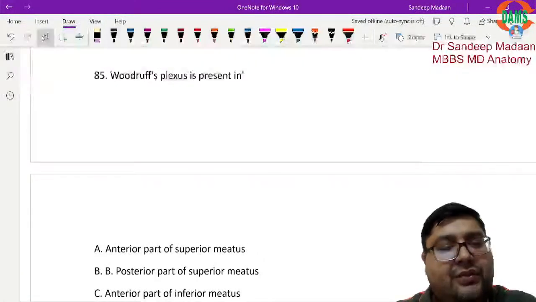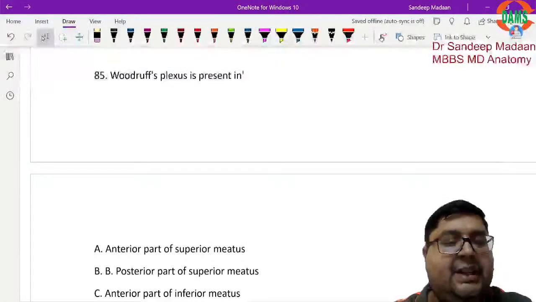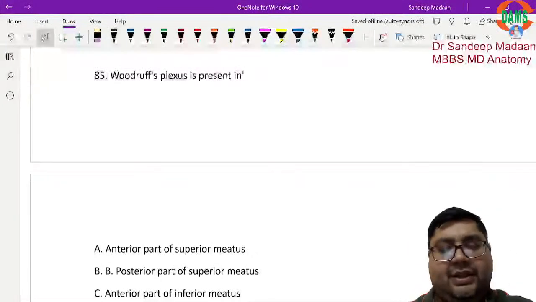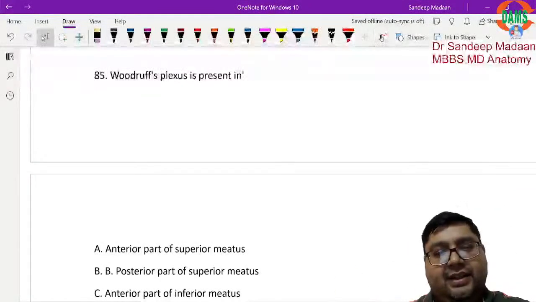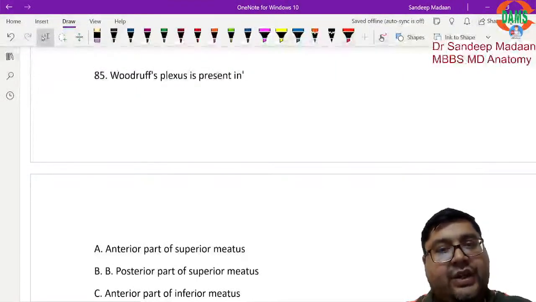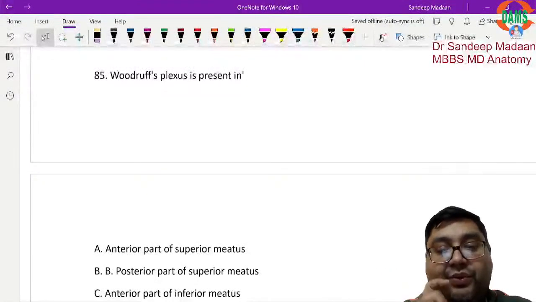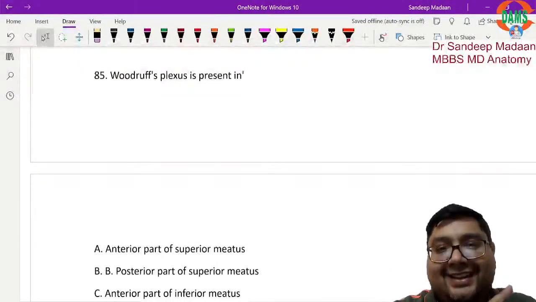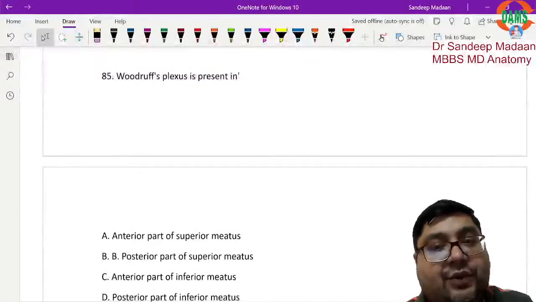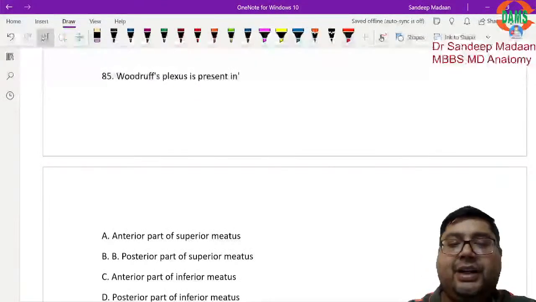Now coming to the Woodruff plexus, it is also for epistaxis. Kiesselbach's plexus is also for epistaxis. Both are for epistaxis, but Kiesselbach's is arterial, Woodruff is venous. Kiesselbach's is very well established, very well defined anatomically, but Woodruff is more clinical. Okay, so we have to remember where it is. Woodruff plexus is for posterior epistaxis. It is not part of anterior epistaxis.